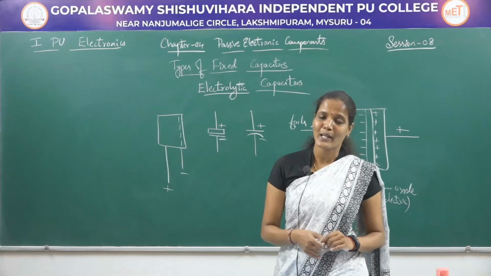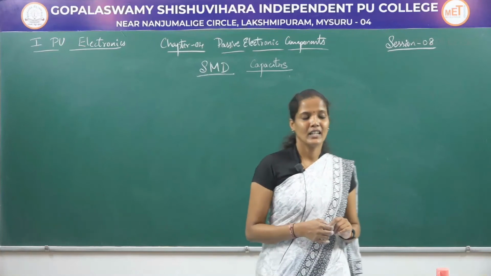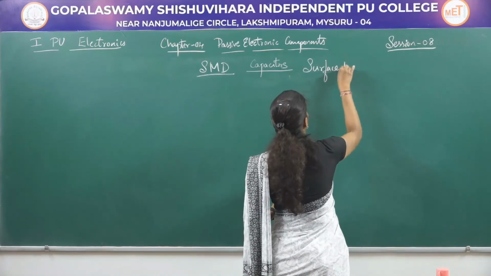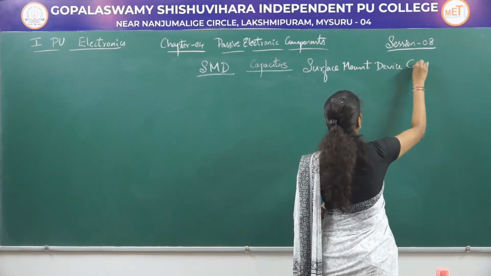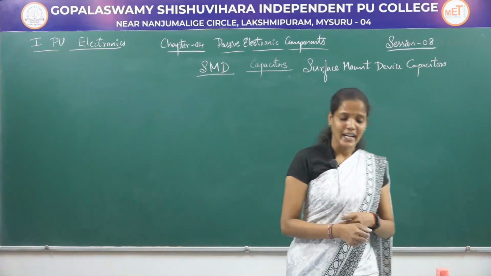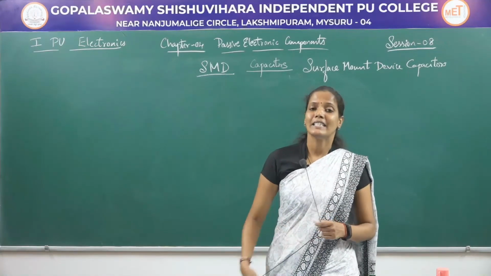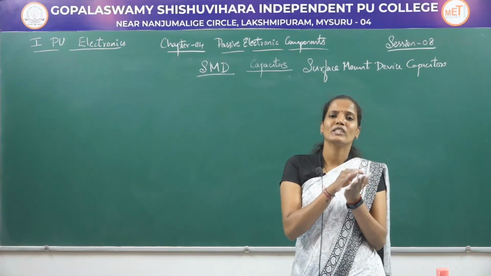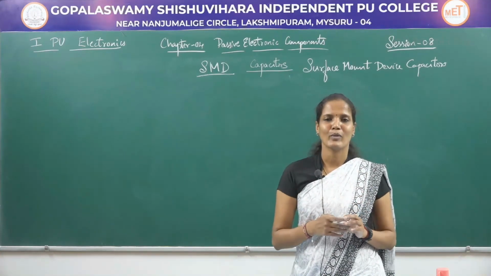Now let us move on to the next type of fixed capacitor, that is SMD capacitors. These SMD capacitors are nothing but surface mount device capacitors. These SMD capacitors are rectangular, very small in size or very compact chip capacitors. That is, these SMD capacitors can also be called chip capacitors. They can be easily mounted on the surface of the PCBs, hence they are called SMD capacitors, that is, surface mount device capacitors.